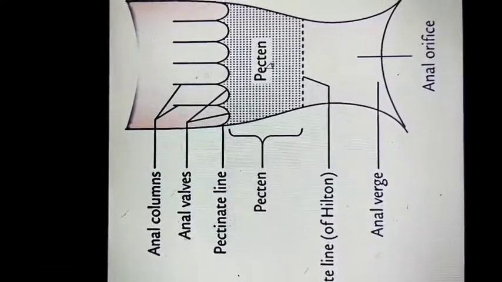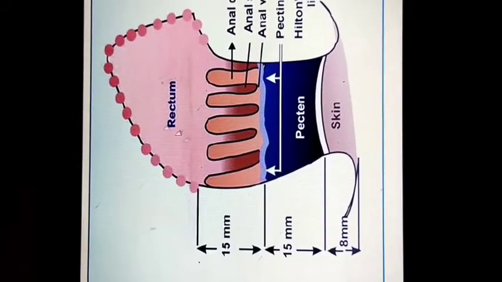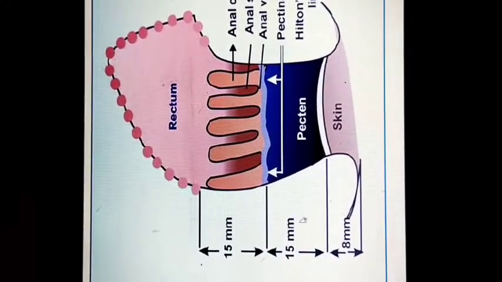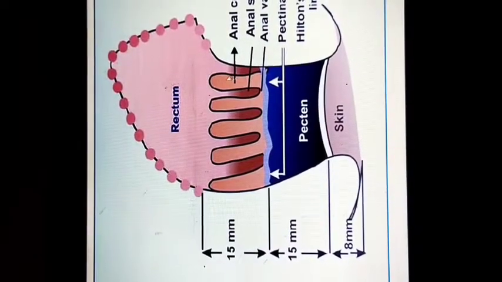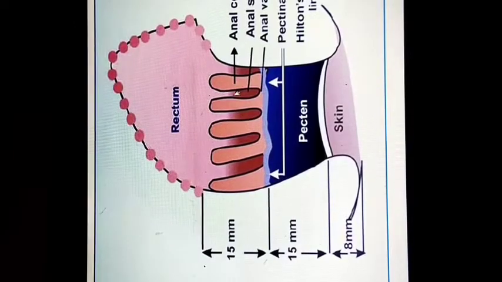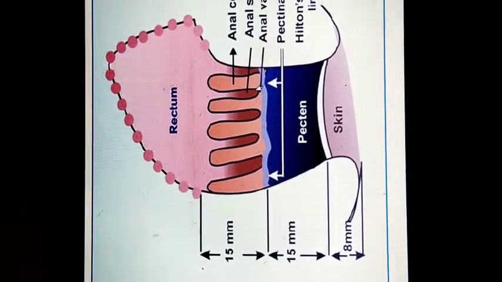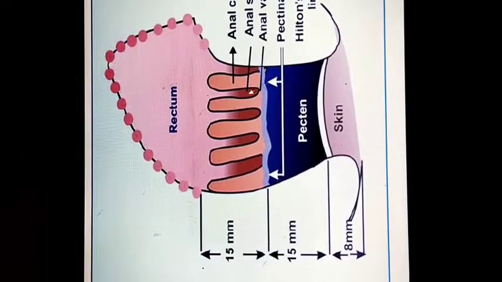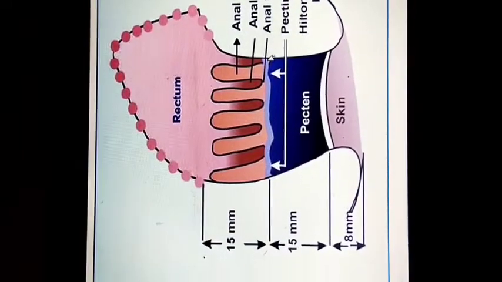In this picture also you can see the upper is 15 mm, middle is 15 mm, lower is 8 mm. These are the anal columns, these are the anal sinuses between the columns, formed by the anal valves, and these anal sinuses contain the anal glands or cryptoanal glands opening at the pectinate line.